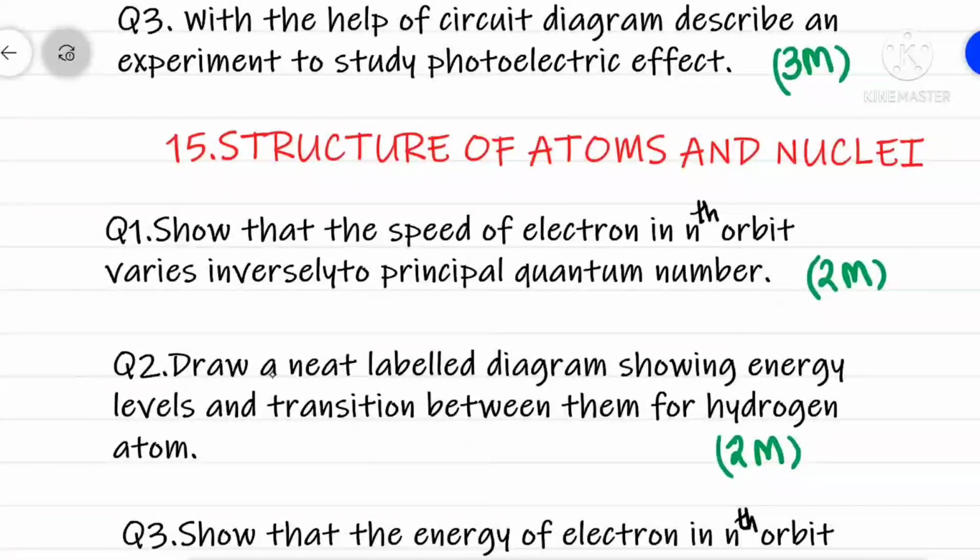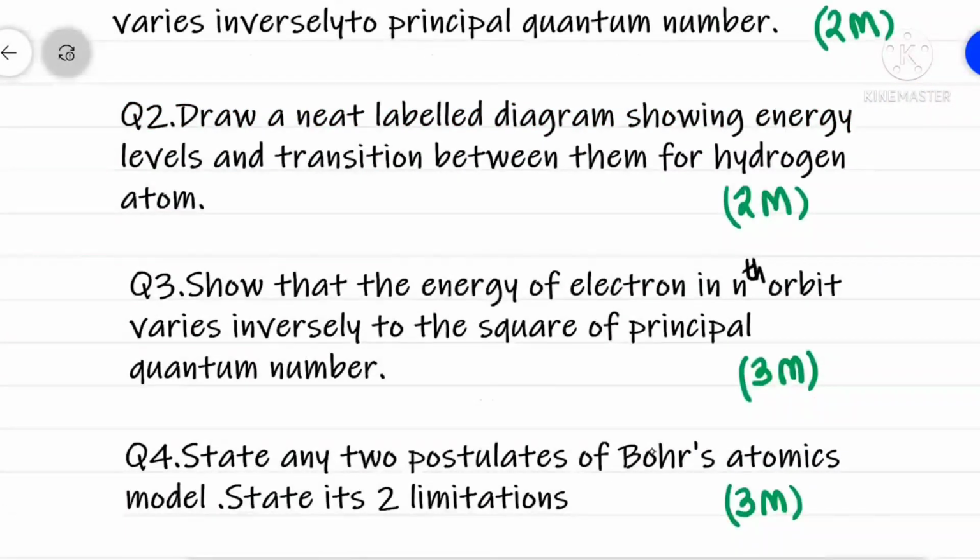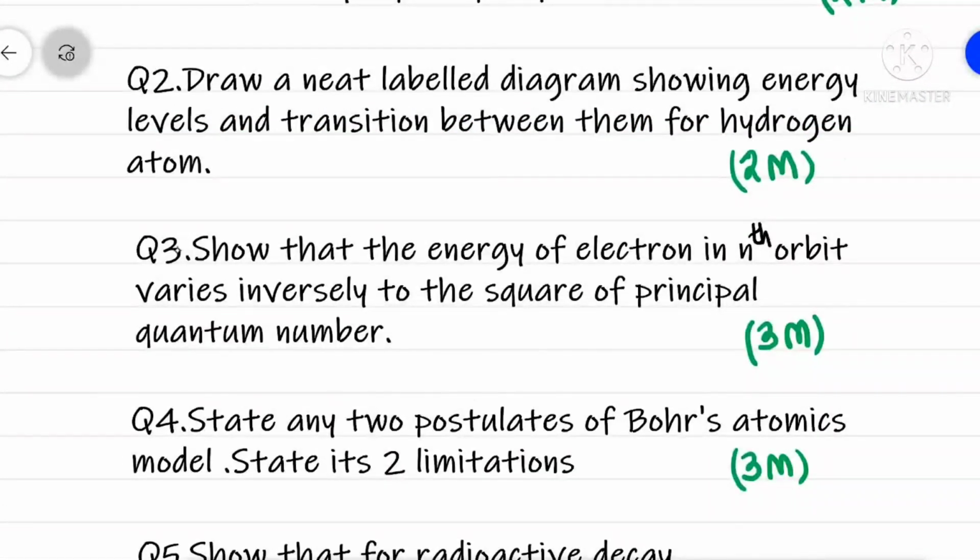Question 2. Draw a neat labeled diagram showing energy levels and transitions between them for hydrogen atom. 2 marks. Question 3. Show that the energy of electron in nth orbit varies inversely proportional to the square of principal quantum number. 3 marks.